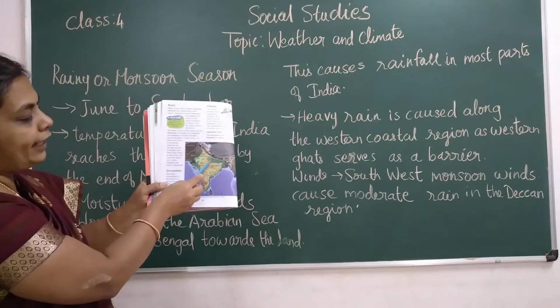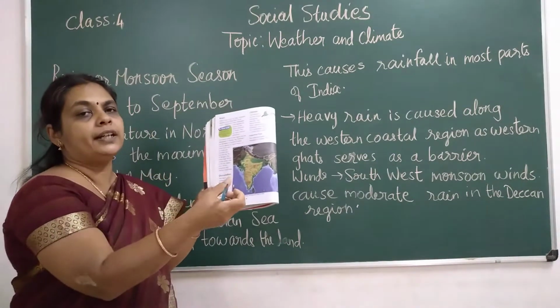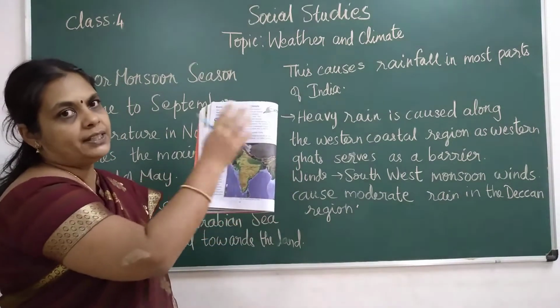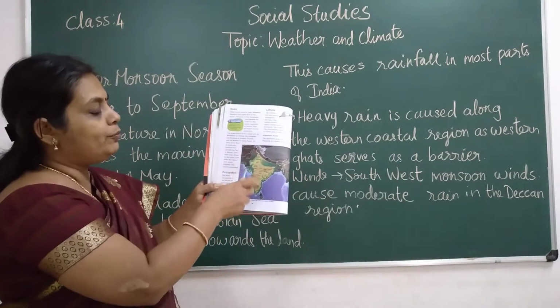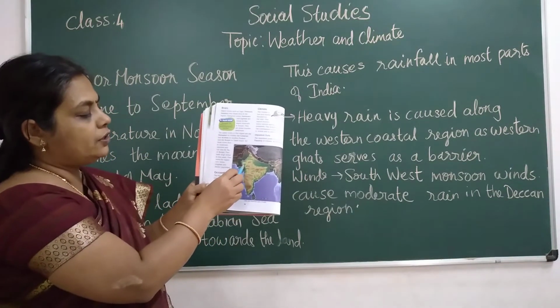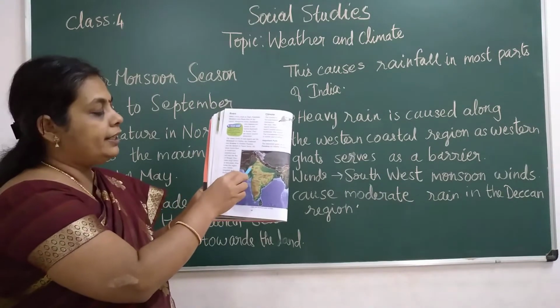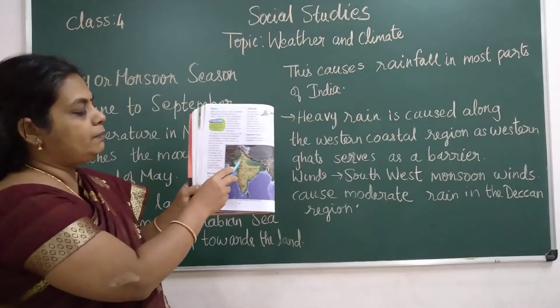By that time what happens? The winds lose their rain water bearing capacity, because on most of the parts on its way it has lost the water as rain. So when it moves near Rajasthan, there is very little rainfall, children. It receives very little rainfall in the northwestern part.